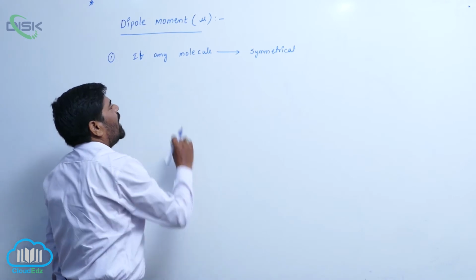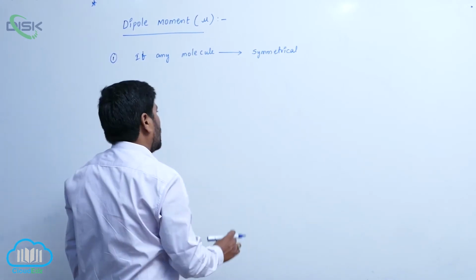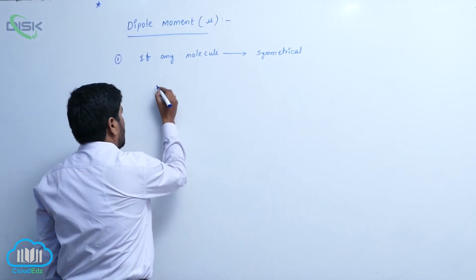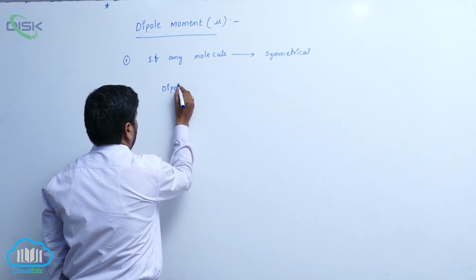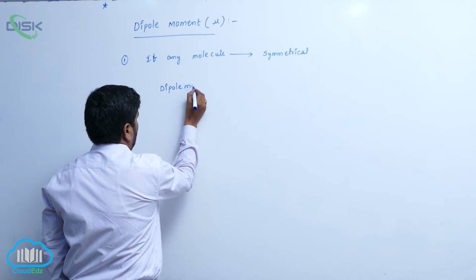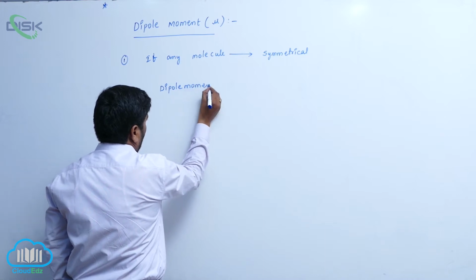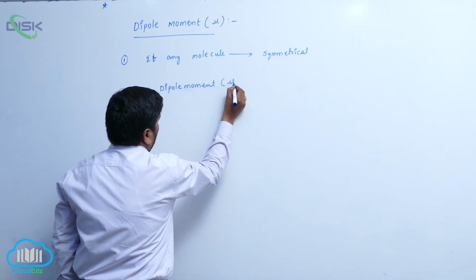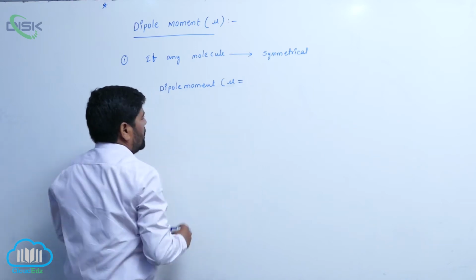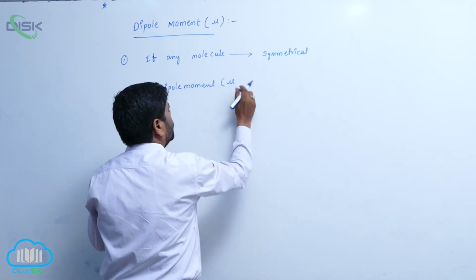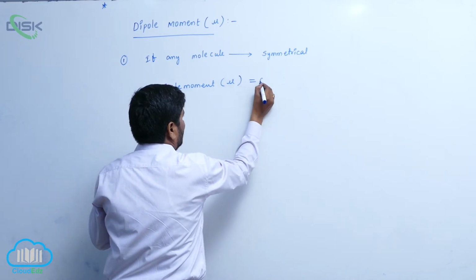If a molecule is symmetrical, the dipole moment is always zero. Dipole moment, mu, always equals zero.